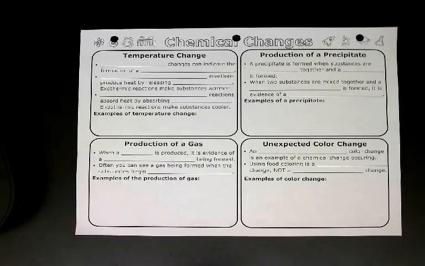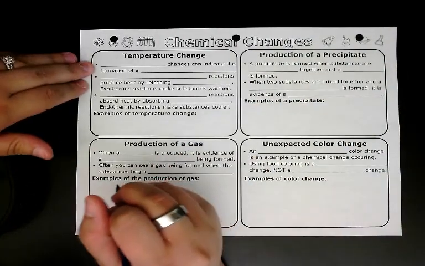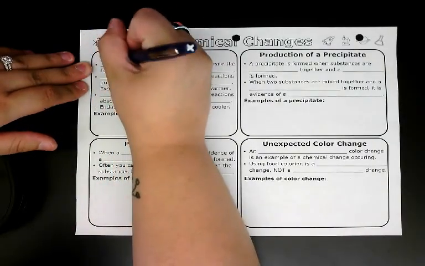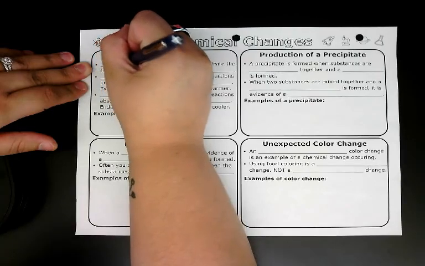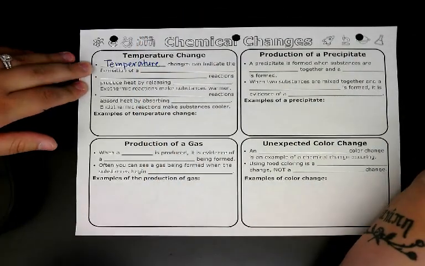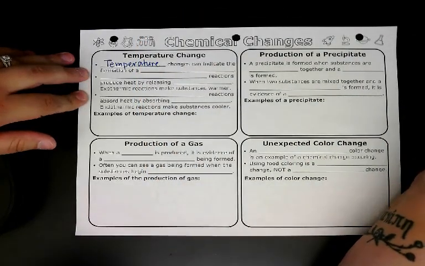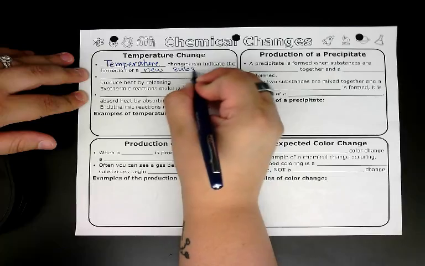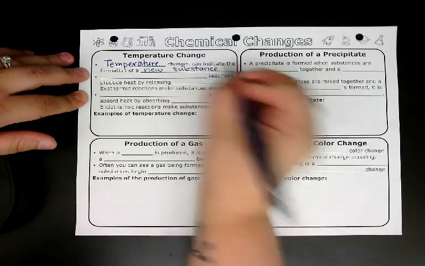The first is temperature change. On our vocabulary, I called this thermal energy change. That's the same thing, okay? So a temperature change. First, blank right here. Anything I write, you need to be writing too. A temperature change, temperature changes can indicate the formation of a new substance. Something new is being formed.